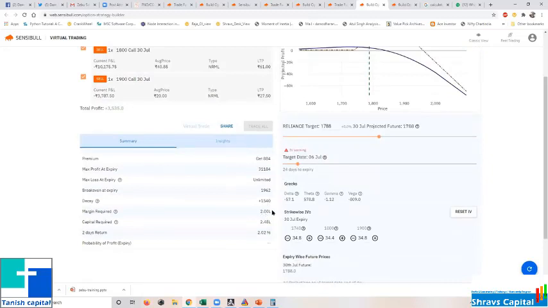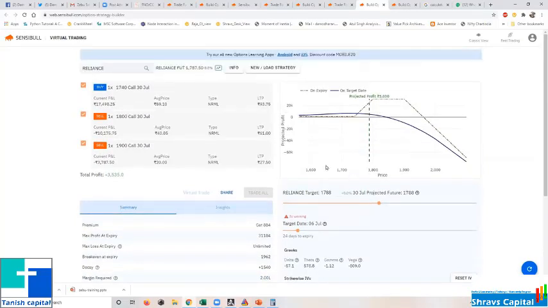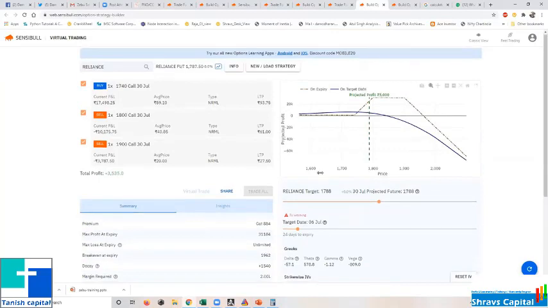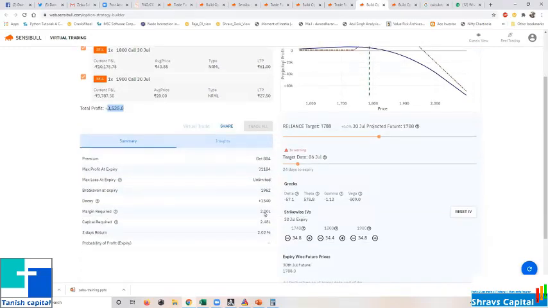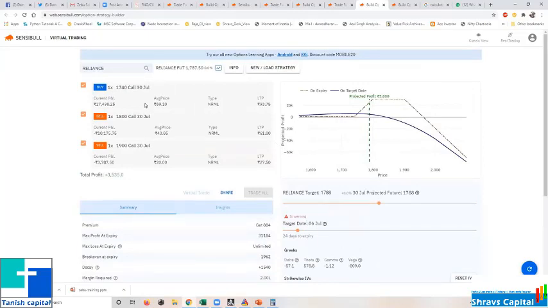So here capital required is 2 lakhs. Margin required is 2 lakhs. And already in 2 days, currently I am making a 2-day return. What is the current profit? Current profit is 3,500. So it's a running position for me. Even if Reliance goes to 19,900, I will still end up with good profit.